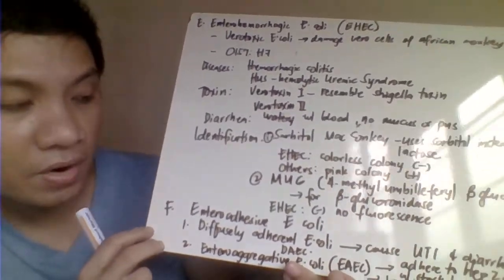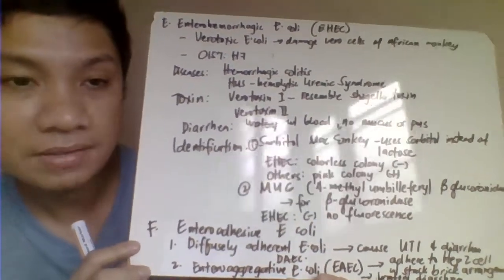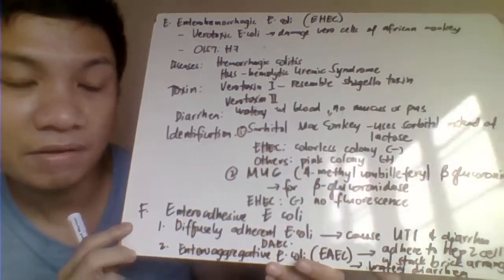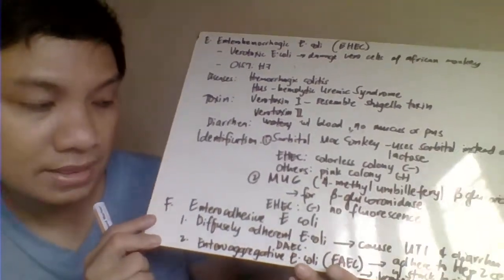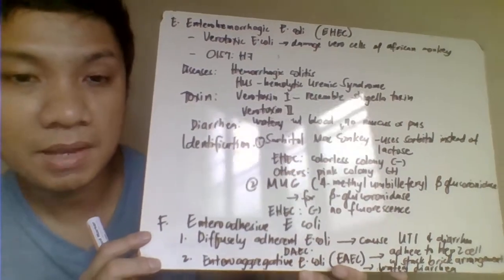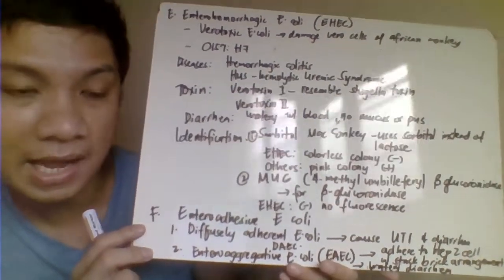Okay, then we have here your enteroadhesive E. coli. Enteroadhesive E. coli would have here two. One is your diffusely adherent E. coli. Okay, so basically that one tries to cause here your urinary tract infections and diarrhea.